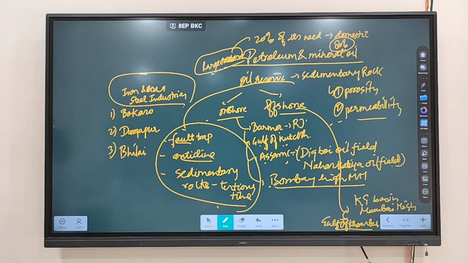That's why India has developed a large number of pipeline systems. Why pipeline systems? India has developed a large number of pipeline systems.